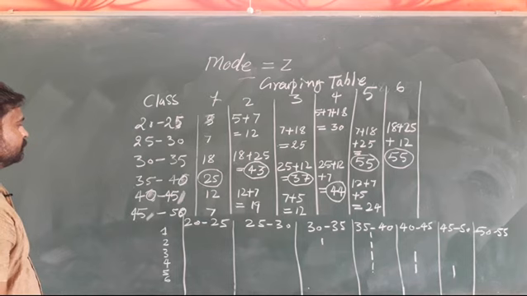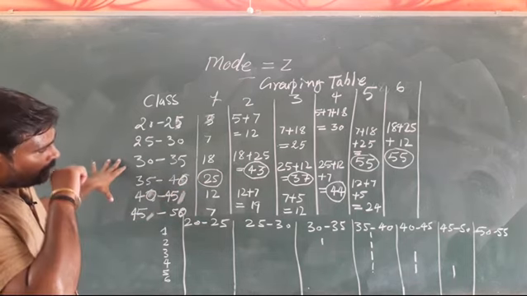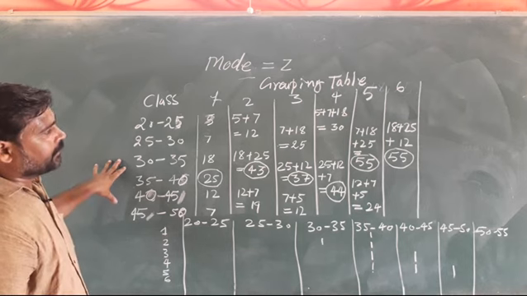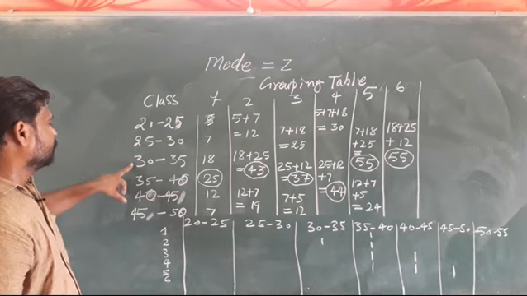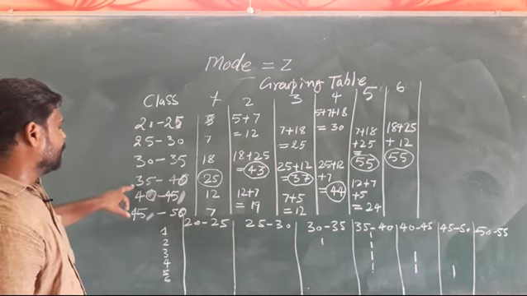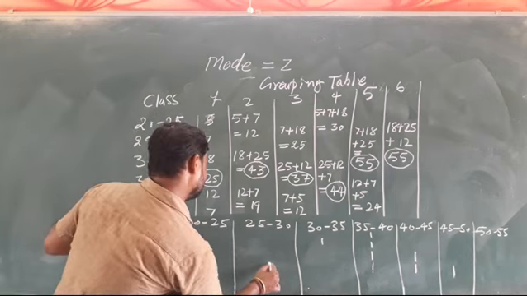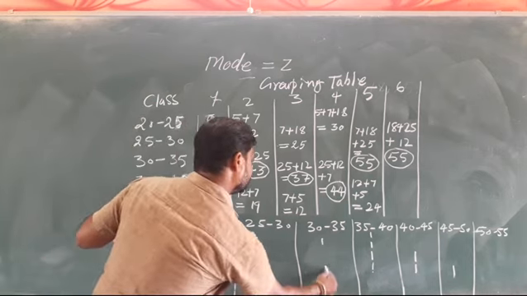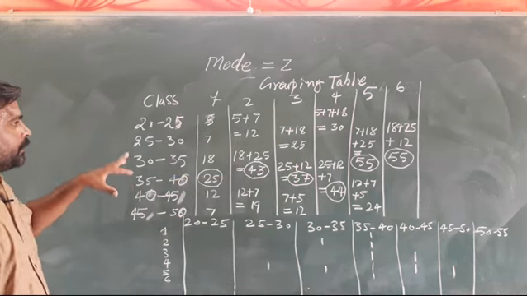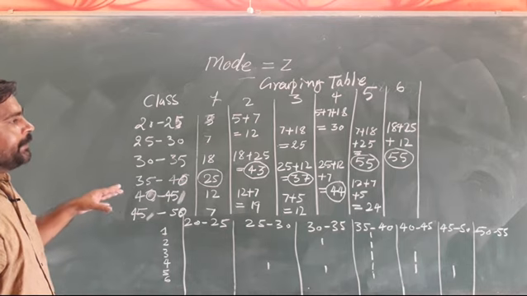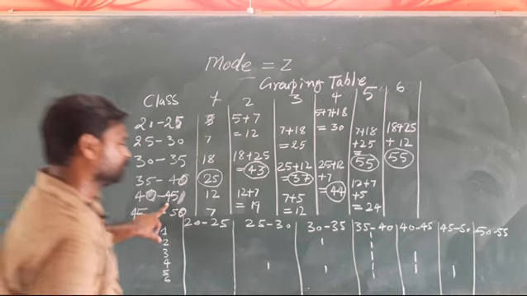Now the next is the fifth, which has 55: 7, 18 and 25. 7, 18 and 25 means 25 to 30, 30 to 35, 35 to 40. One tally mark here, one is here and one is here. Now the next will be the sixth, 55: 18, 25 and 12, which means 30 to 45.